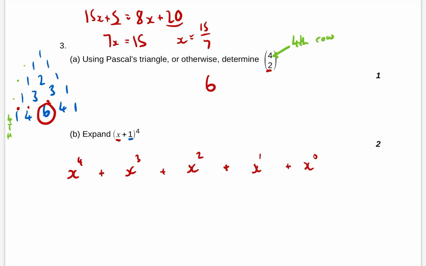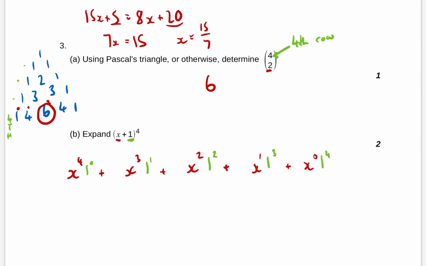Then we have a look at our other term. So here is 1 to the power of 0. Kind of pointless writing it, but I'll write it anyway. Then it'll be 1 to the power of 1, 1 squared, 1 cubed, and 1 to the 4.